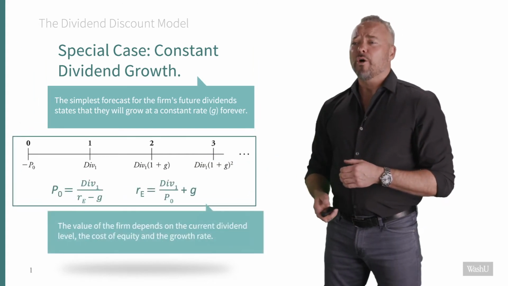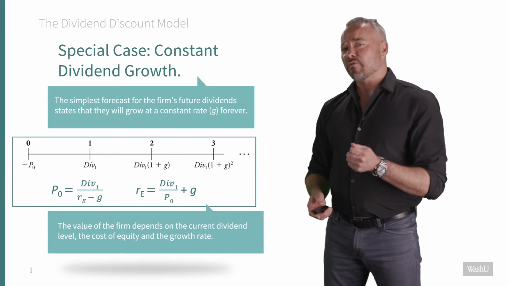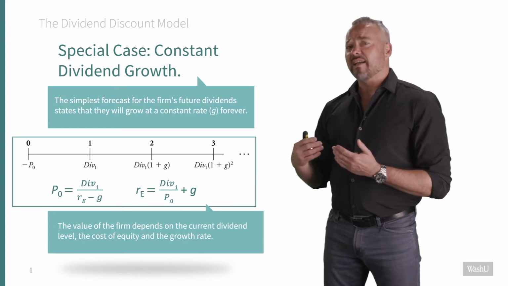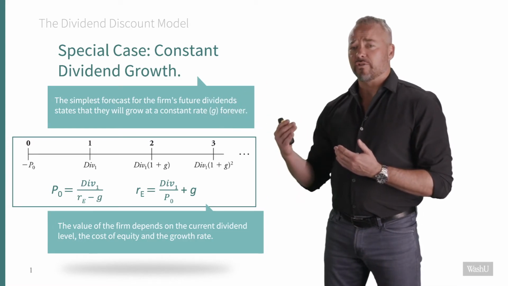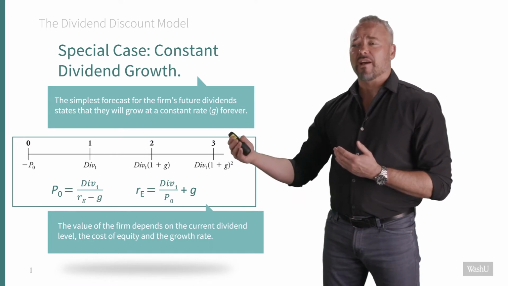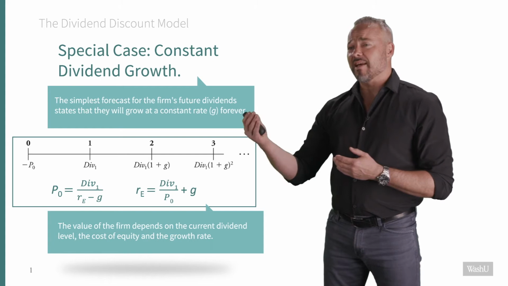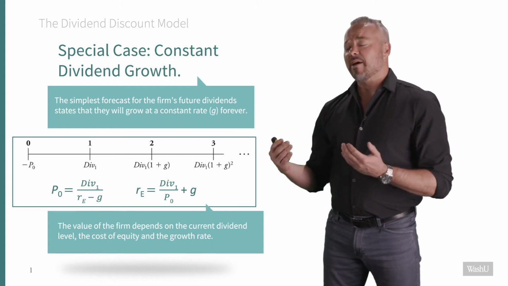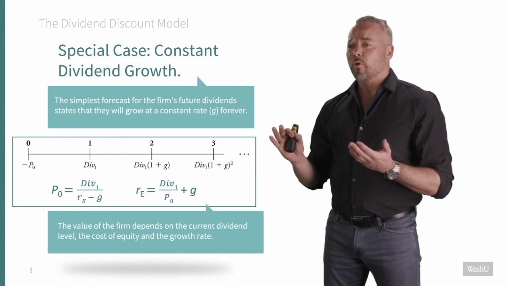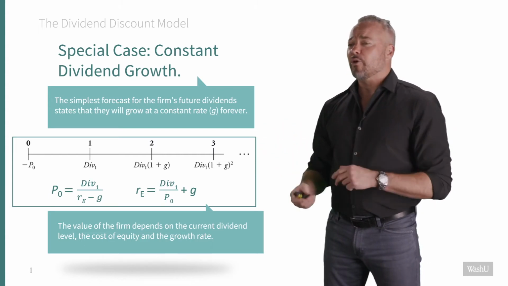Now, what do we know from the growing perpetuity model? I told you this model was going to be our best friend when we got to stock and company valuation. Well, if I've got an infinitely lived cash flow stream, and those cash flows are growing at a constant rate each and every year, I can use that growing perpetuity model by forecasting next year's dividend and dividing it by the difference between my equity cost of capital and the growth rate. Only three inputs needed: next year's dividend, my discount rate, and the growth rate.